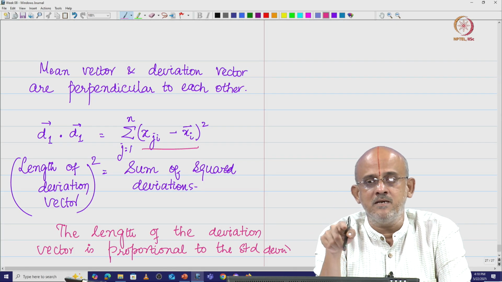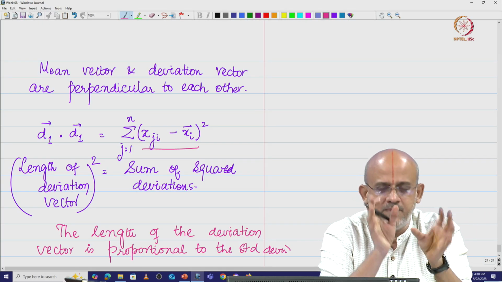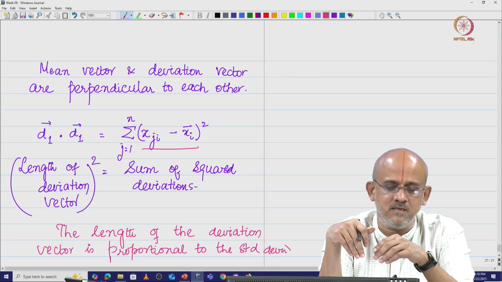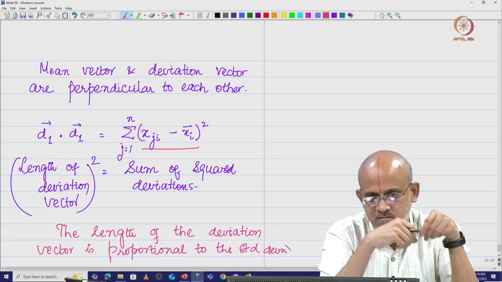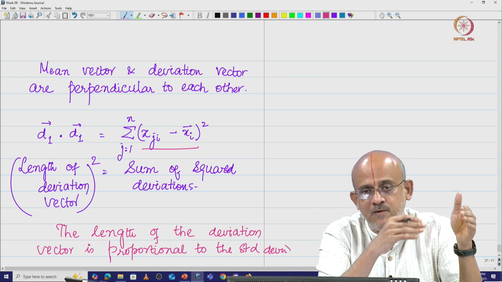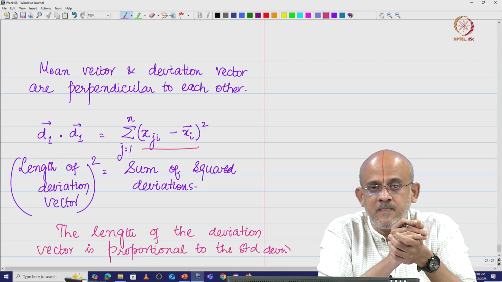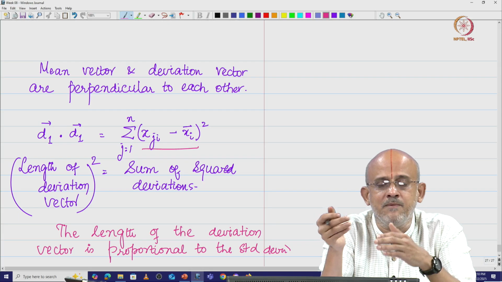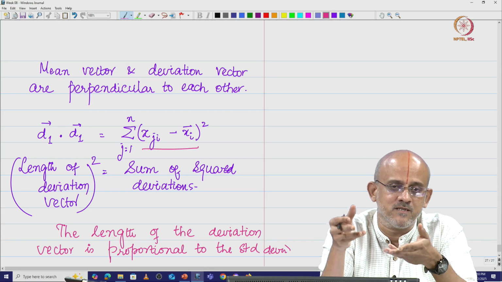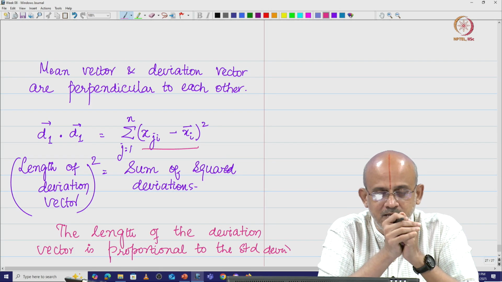We interpreted the sample in terms of a vector, and we said that this is going to be an n dimensional vector or a p dimensional vector, whatever it is, and then we projected this vector onto an equiangular vector. That means the vector whose components are all 1. We projected the data vector onto the all-ones vector, and the projection was basically my sample mean. Now when I subtract the sample mean from each of my observations and do the sum of squares of deviation, I end up getting my variance, and taking the square root of it, you end up getting your standard deviation.